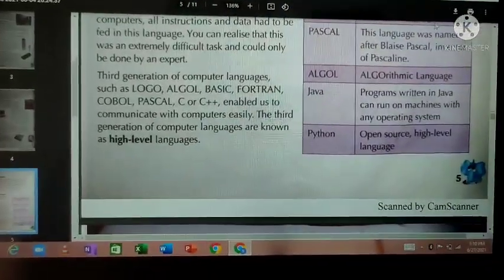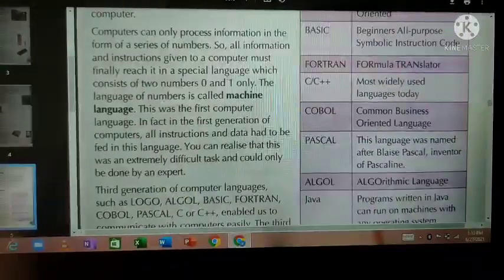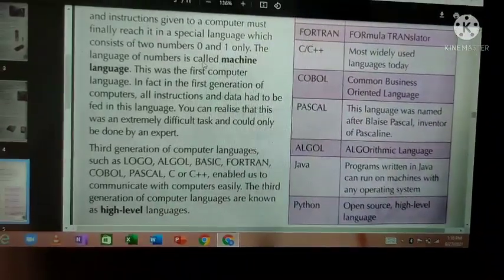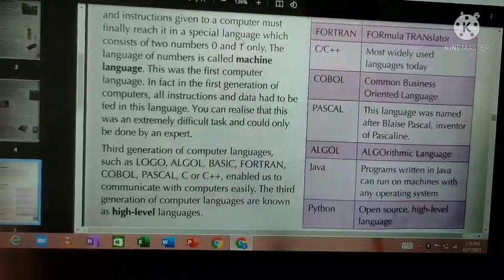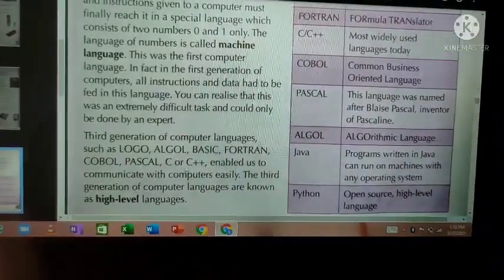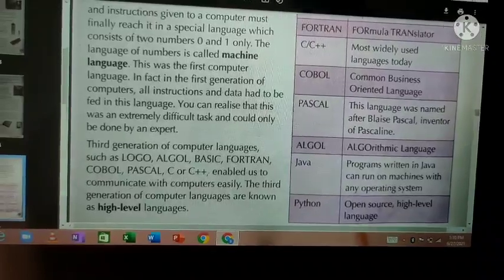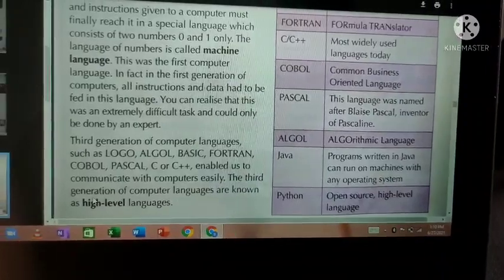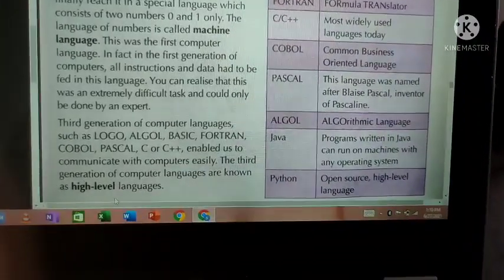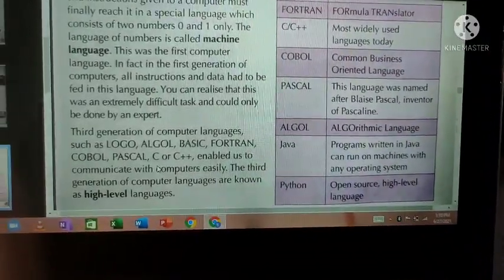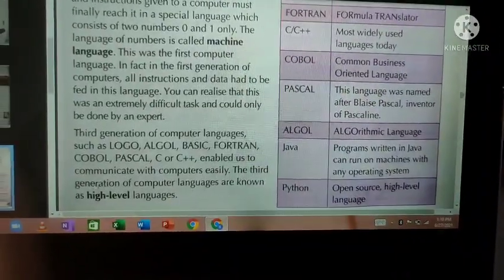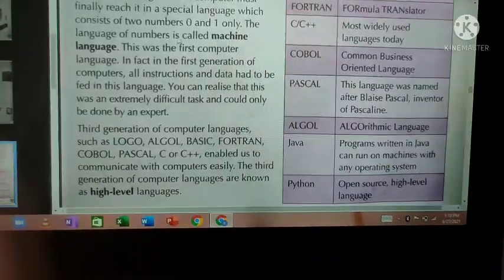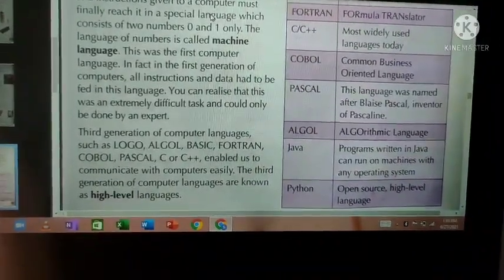But 0 and 1 is called low-level language. That is a small difference you should understand. This is a basic thing. 0 and 1 are known as low-level language. Logo, Algol, Basic, Fortran are known as high-level languages. Why? High level doesn't mean hard. It is easy. High level means easy language. In a high-level language, you can easily program. But 0 and 1 is low level.